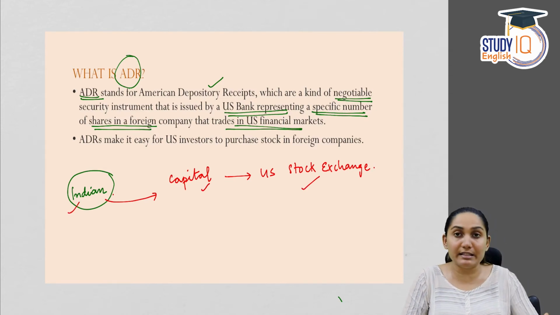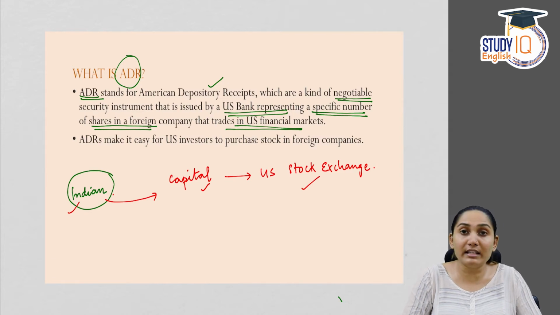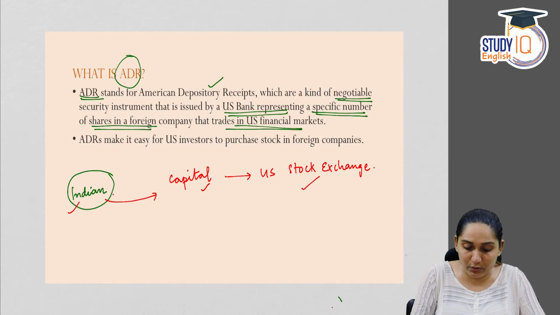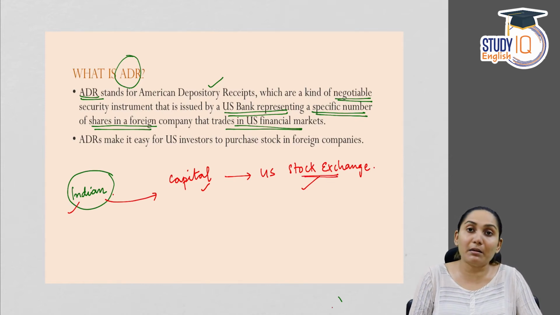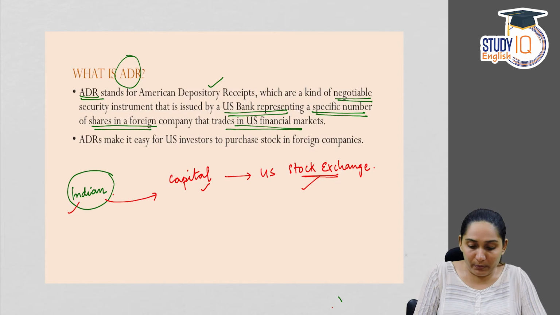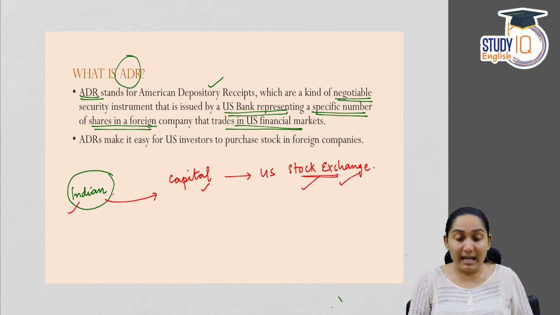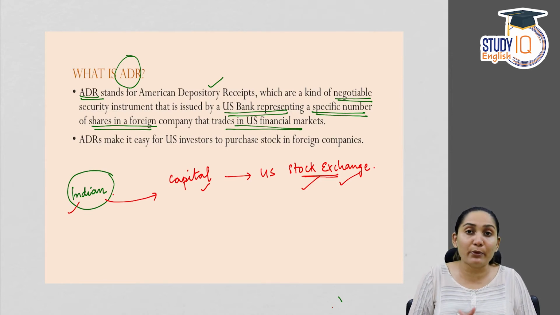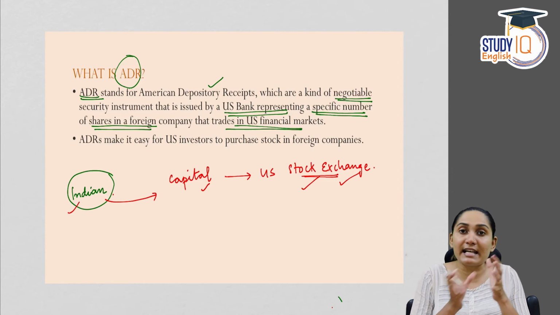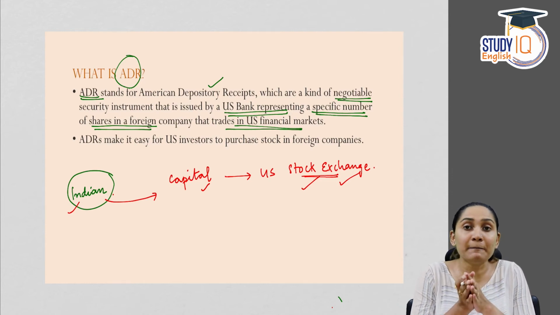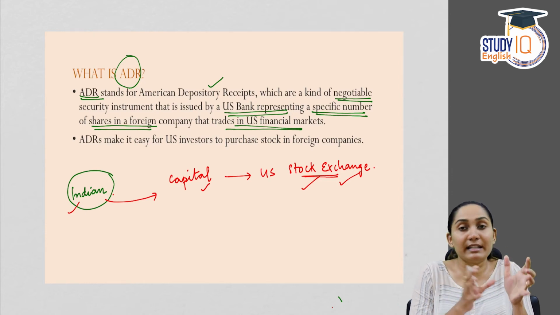So what does the Indian company have to do? The Indian company has to register with the US stock exchange and then trade the shares in the US stock exchange. Now, suppose the Indian company has traded in the US stock exchange and some investors from the US have purchased the shares from the US stock exchange. Now this capital has to be transferred by the US investor to the Indian company.